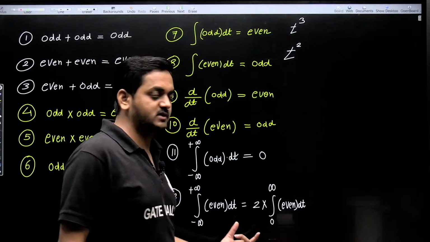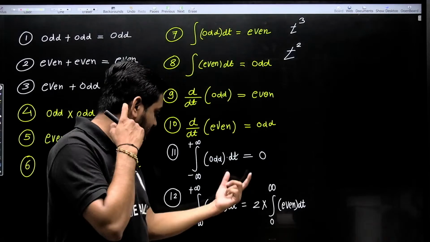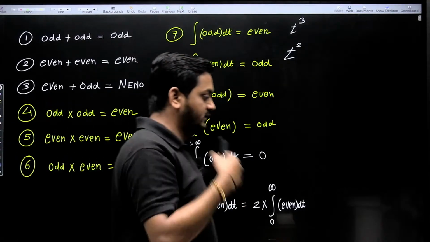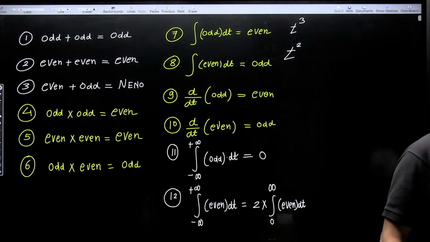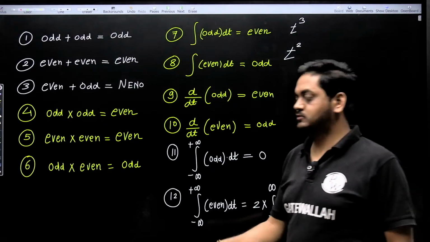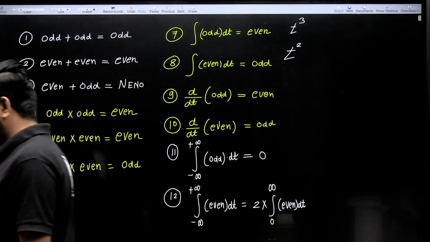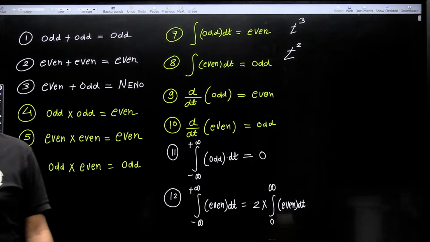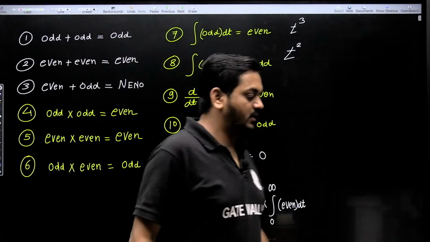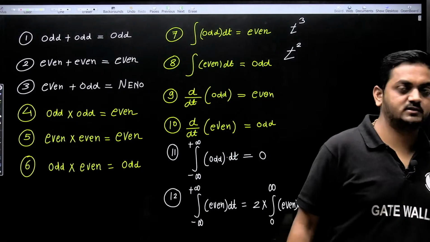I hope all the students are getting what I am saying. Correct? So these are very important conclusions, guys. Any doubt in any conclusion? Any doubt? Okay. So this is all about odd even signals. More questions are there, but we will continue in the next class.